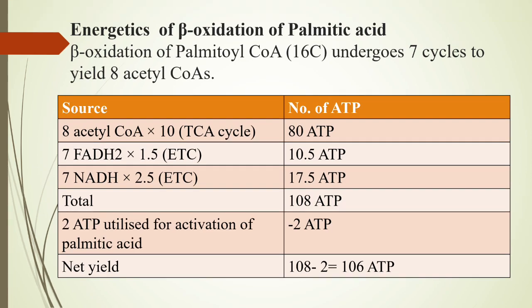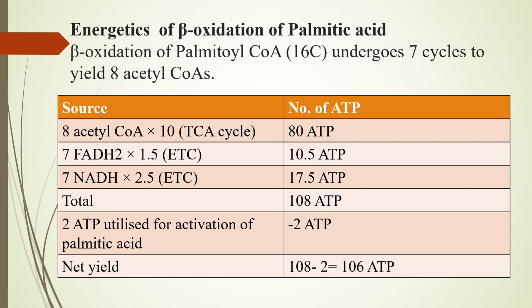Then in the first oxidation, 7 FADH2 are formed, giving 7 into 1.5 equals 10.5 ATP. Whereas in the second oxidation, 7 NADH are produced, giving 7 into 2.5 equals 17.5 ATPs. Total 108 ATPs are formed.